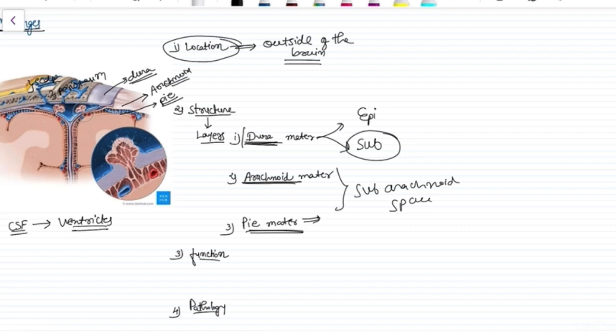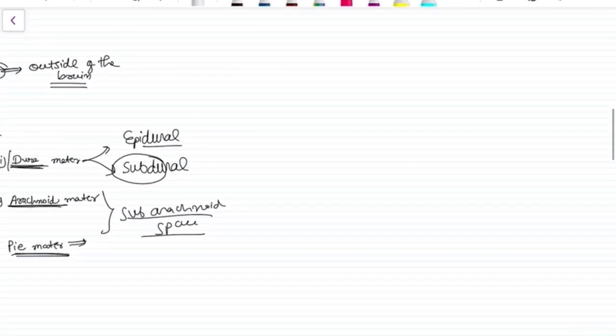So what is the significance of these spaces? The epidural space and subdural space are discussed in surgery, when there is trauma and blood collection in these spaces. So it is a surgery topic. The subarachnoid space is very important. Why? Because two main structures are related to this space: one is CSF and the second is blood vessels.